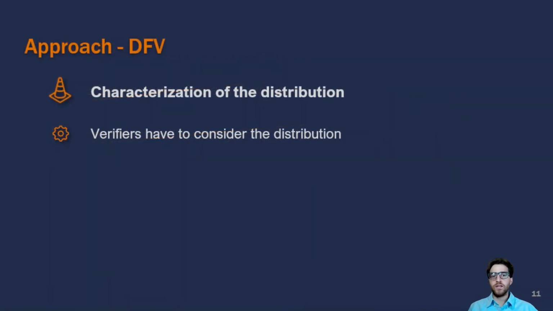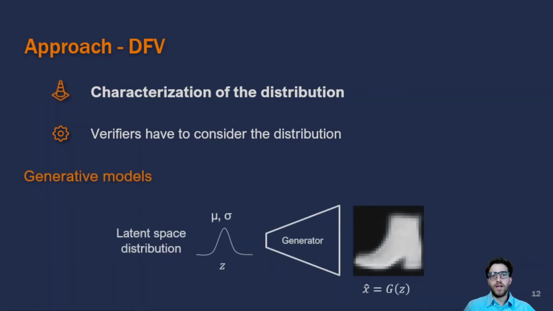To address all the issues stated before and to meet our goal, we introduced DFB, an approach to make verification distribution aware. To do that, we need to focus on two aspects. First, we will need to characterize the distribution of our data, and then figure out how to make verifiers consider that distribution. The machine learning community has been working on different techniques to model the data distribution. One of these techniques are generative models, which learn the distribution of the data and can produce new data by sampling from that distribution. Generative models are the secret sauce of our approach, since they will allow us to characterize the distribution of our data.